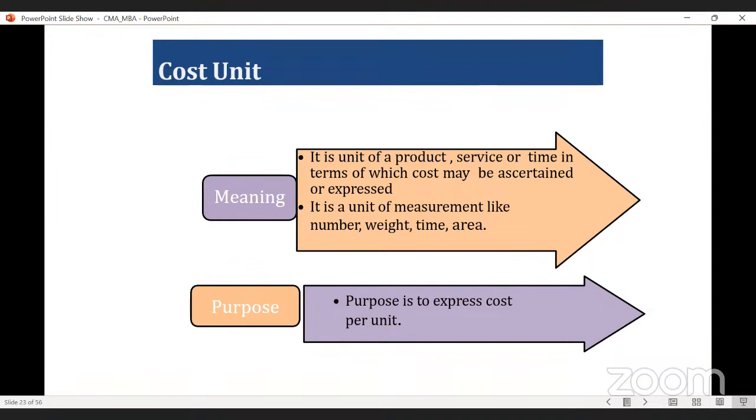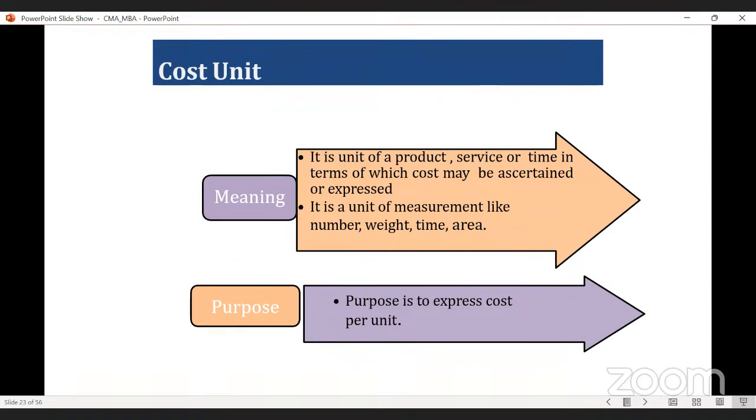Sometimes, let's say you are paying rent per hour. So here per hour is the timing. Area: whenever you take a particular place for your office or shop, you pay on the basis of area, like per square foot. What is the rent? So this is known as the cost unit.